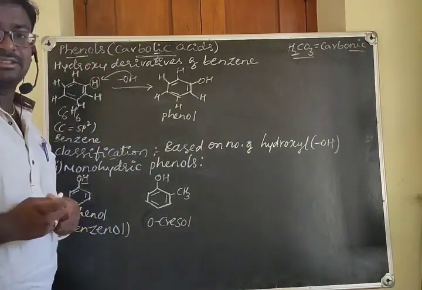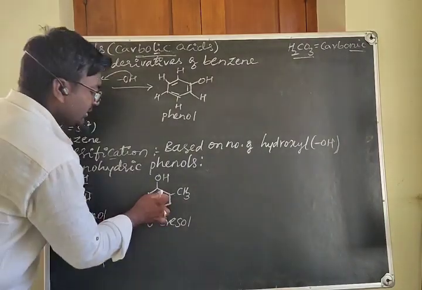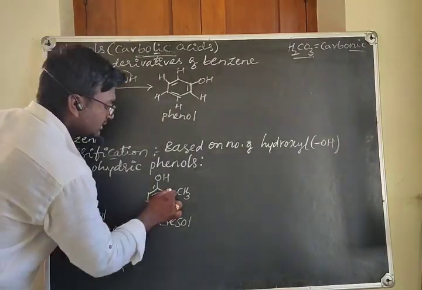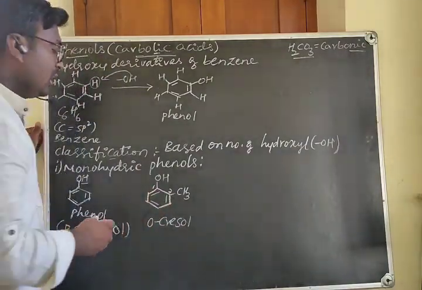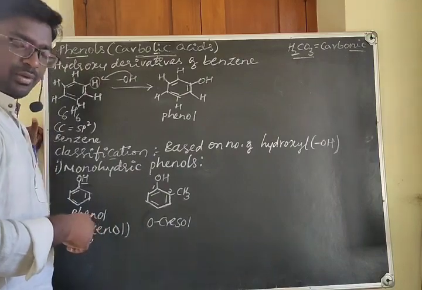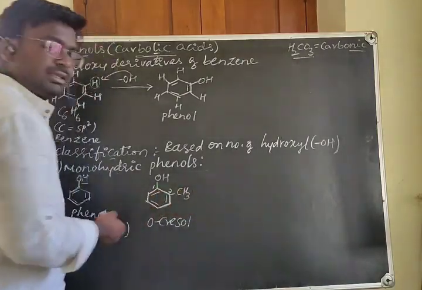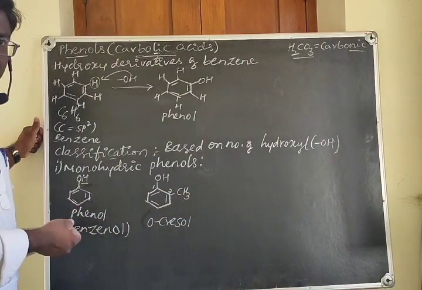In the IUPAC system, we call this position 1 and this position 2, where the substituent is present on the second carbon. So 2-methyl is the prefix, and benzenol is the word root and suffix.